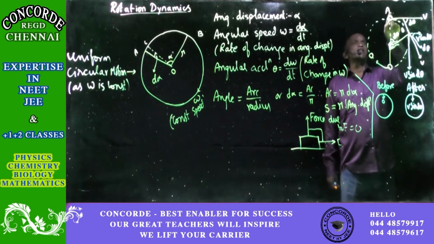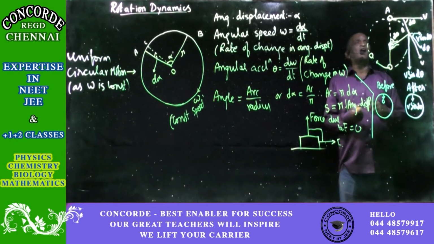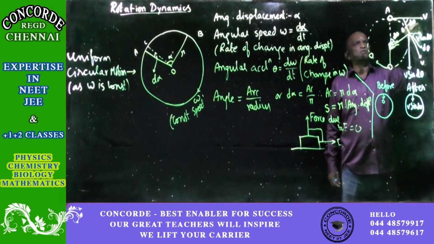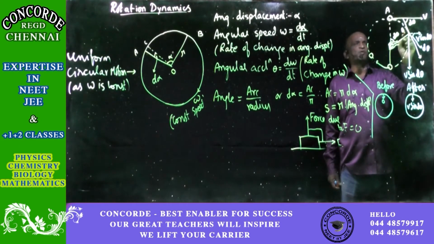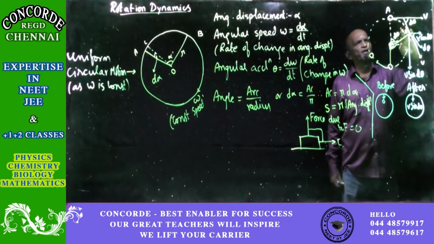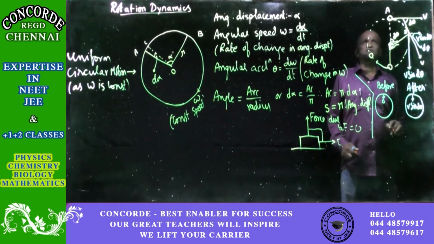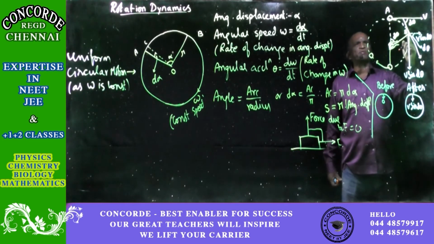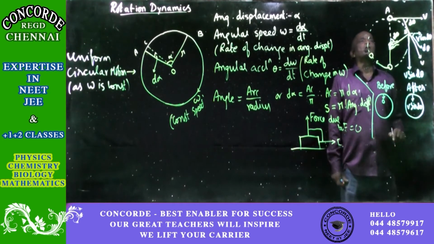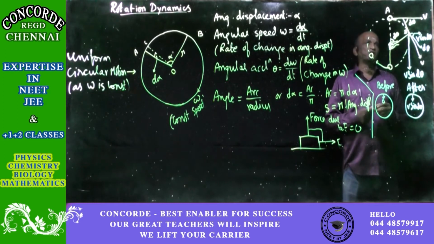And then from point A, during the rotation, after some time, it will come to point B. This is point B. And from A to B, the angle covered is d theta. We are taking this point B to be very, very close to A. So the angle covered will be d theta.